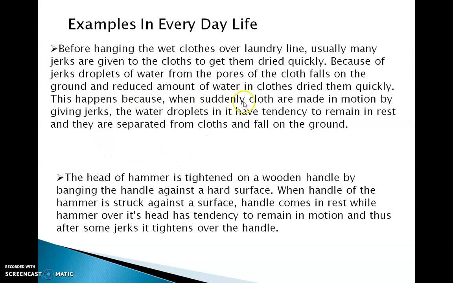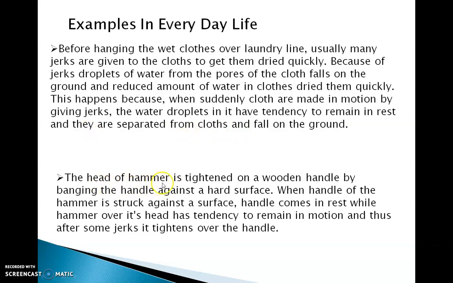But this happens when suddenly the cloth is put in motion by giving a jerk. Water droplets have a tendency to remain at rest. They are separated and they fall down. So just remember, the cloth is made to move by giving a jerk, but the water droplets remain at rest, so they get separated. This is another example. Now, the hammer example.